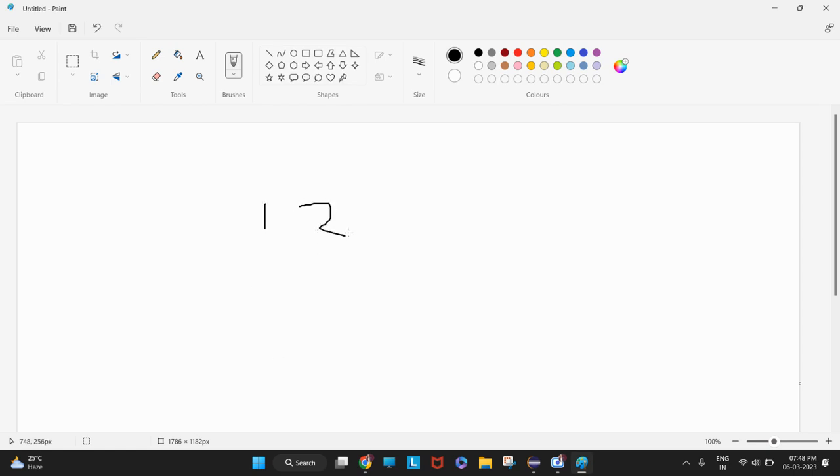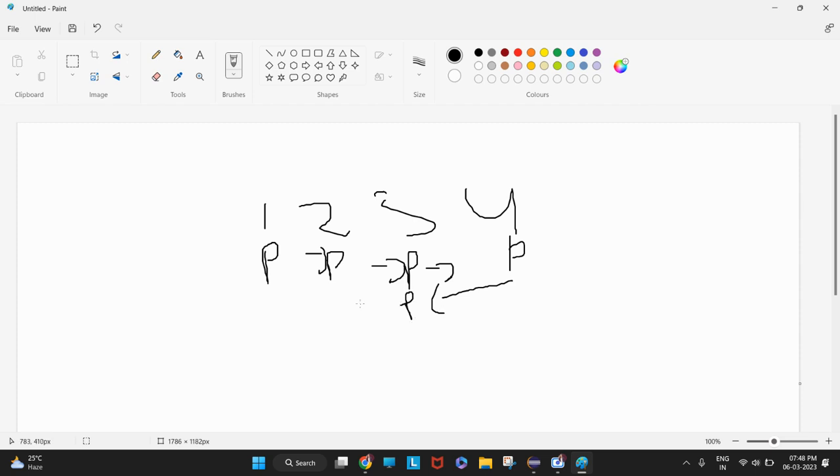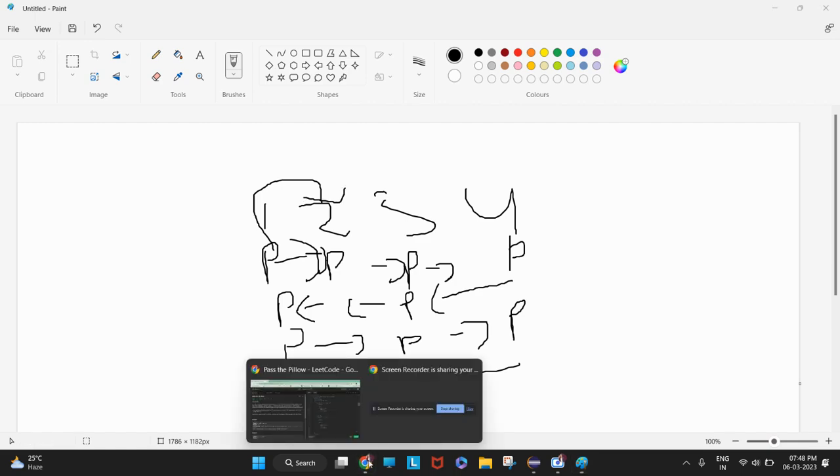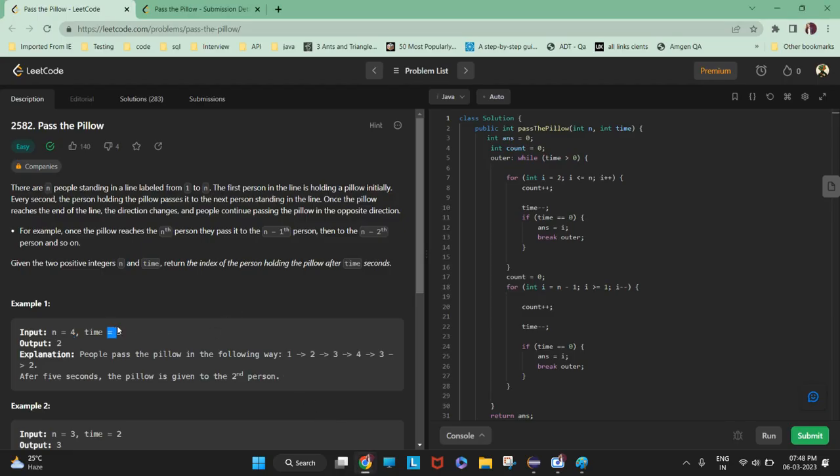Like if n is given as 4, suppose there are 4 people, the pillow is first here, then it is passed to here, then here, then here. If time is still remaining, then he will pass the pillow in the opposite direction, and if time is still remaining, this will continue, and when the nth person is reached, the direction reverses again, provided there is time. And in every step, like if one passes to 2, 1 second reduces. You are also given a time of 5 seconds.